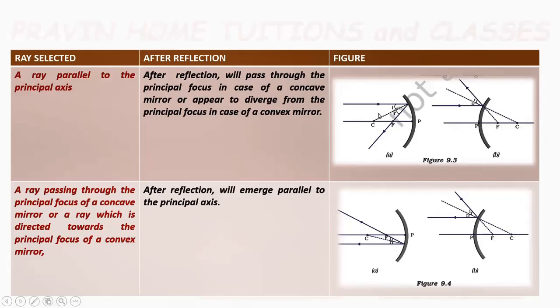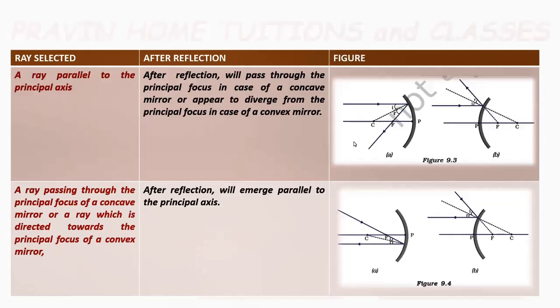So you know, when a ray parallel to the principal axis falls on a mirror, after reflection it passes through the principal focus. That is the first ray. You know the type of ray before reflection, that is incidence, and after reflection, what its nature is.